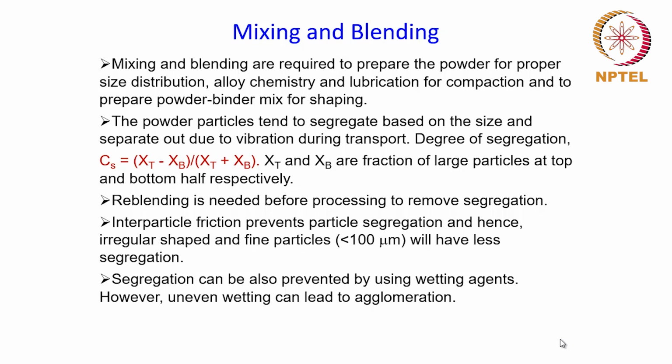And then finally, we talked about the importance of mixing and blending in the powder metallurgy process. Mixing and blending will make sure that the powder will have the required particle size distribution, a proper alloy chemistry, and a proper mix of lubricant and binder with the powder for the shaping process. It also helps in removing the segregation from the powder, which will help in making a uniform compact when the powder is being pressed and compacted.